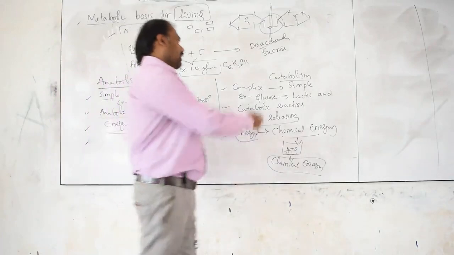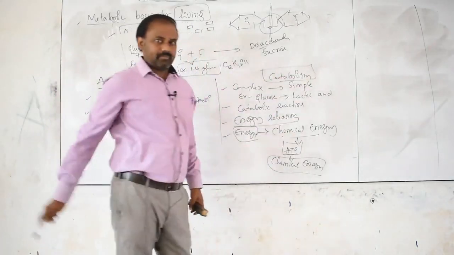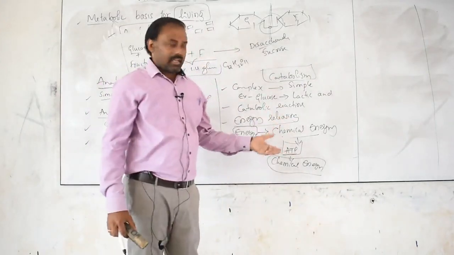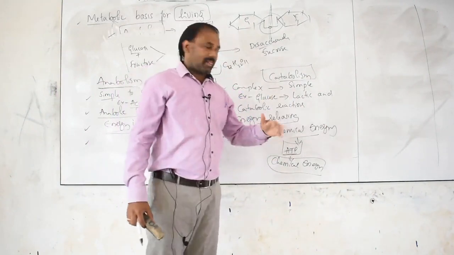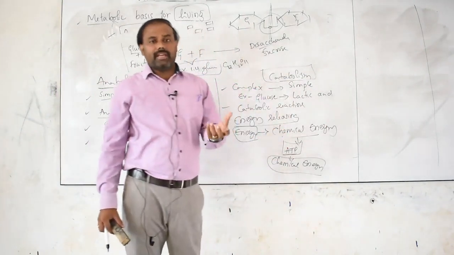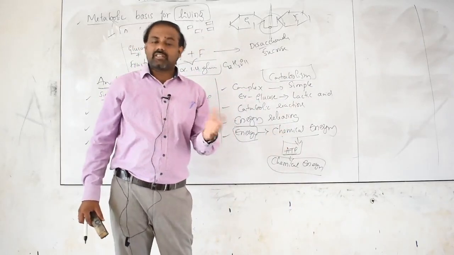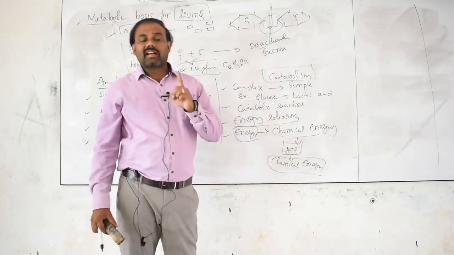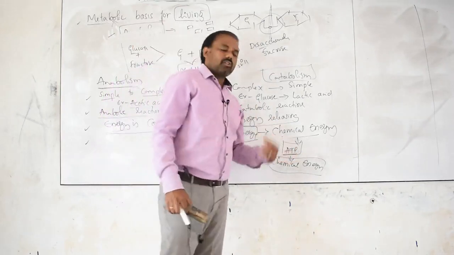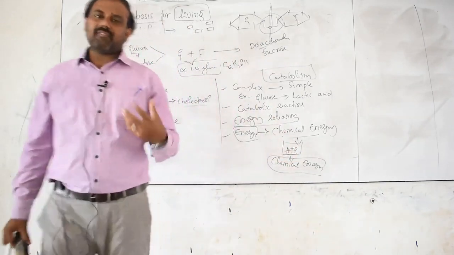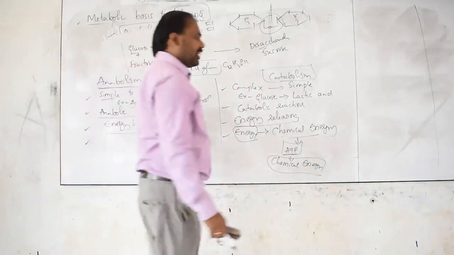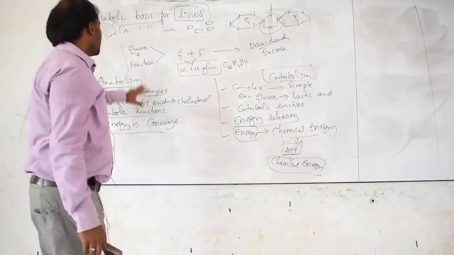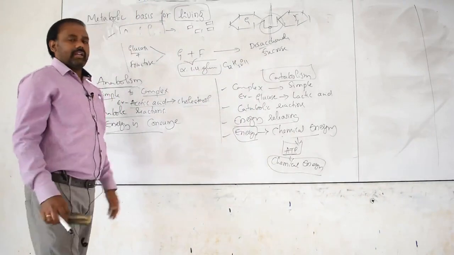I mean, the concept is about catabolism. Getting my point? So very simple. The energy is going to liberate during catabolism. That is in the form of chemical energy, and that chemical energy is again in the form of ATP, adenosine triphosphate, guanosine triphosphate, cytosine triphosphate, many are there. Among them one is ATP, adenosine triphosphate, also called as energy currency. So these keep on storing in the body, and as and when or whenever we people are in need, that can be utilized by our body. So this is the concept regarding the metabolic basis for living.